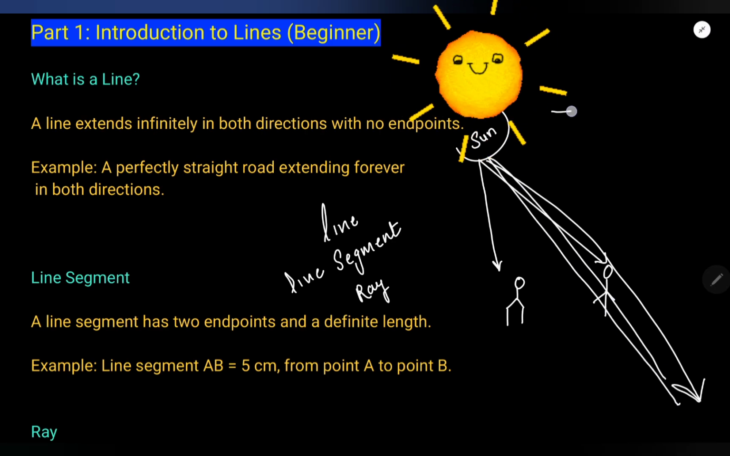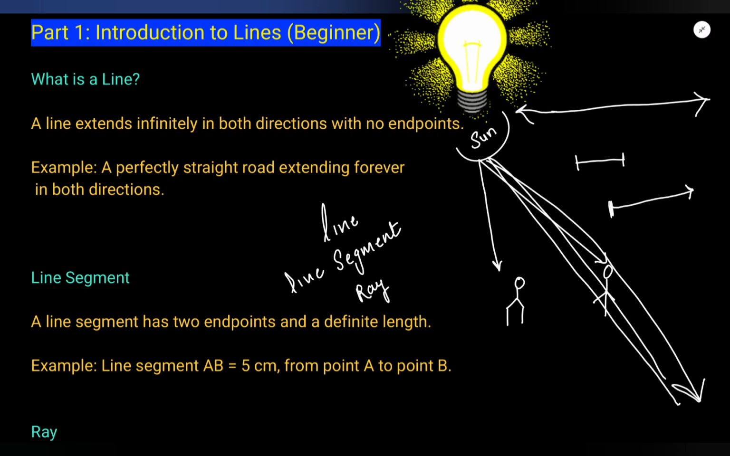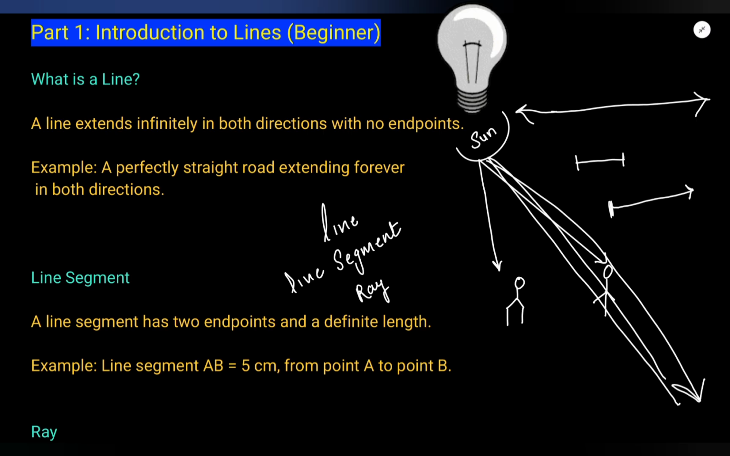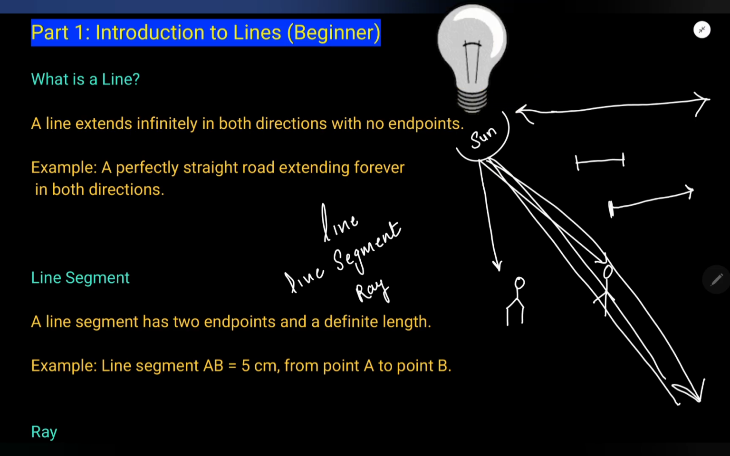So a line was extending forever in both directions, right? But a line segment was fixed in both directions. Now the third thing is a ray. One point is fixed and another is extending. Whenever you are sitting in a room and you look at the bulb in your room, you can experience the rays. The rays are coming from that bulb. The bulb is fixed, but wherever you go, you can see the rays.